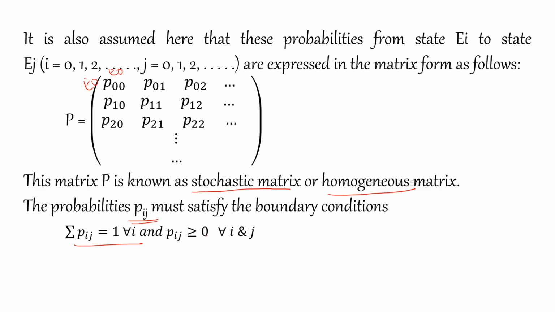Similarly, Pij should be greater than or equal to 0. Every element should be greater than or equal to 0, because it is a probability, it cannot have a negative value, right? And the summation, the row sum, should always be 1, then only it is a stochastic matrix.